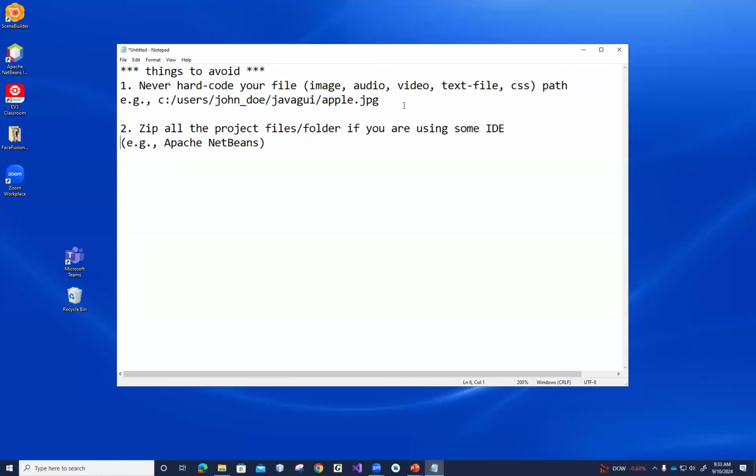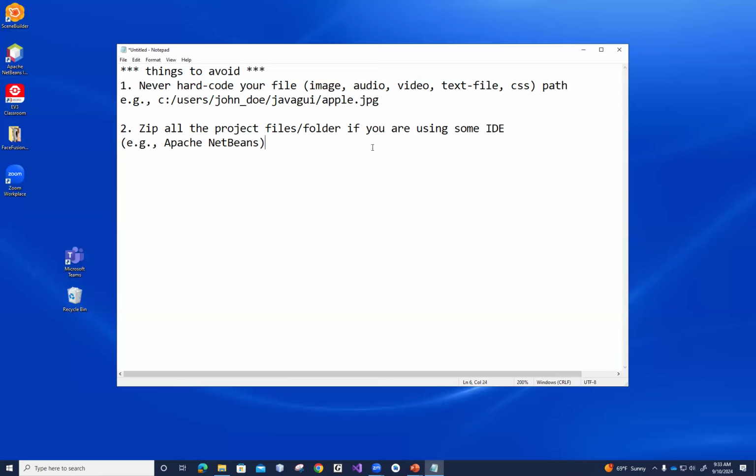Theoretically, this is supposed not to happen in this course, because when I taught CS1, programming one, I always emphasized don't hardcode your path, don't hardcode your path. And this is a 2011 course, supposedly not to happen, but it still happens. I don't know why it happened.